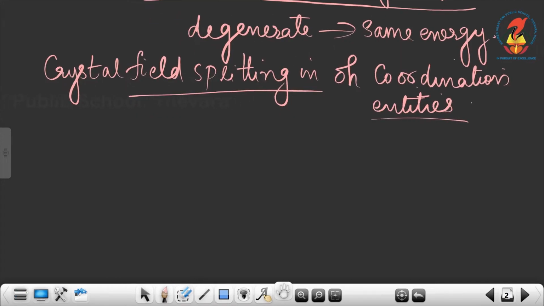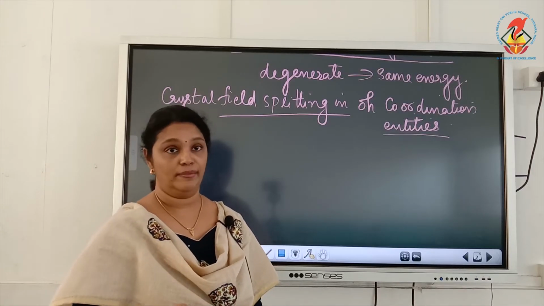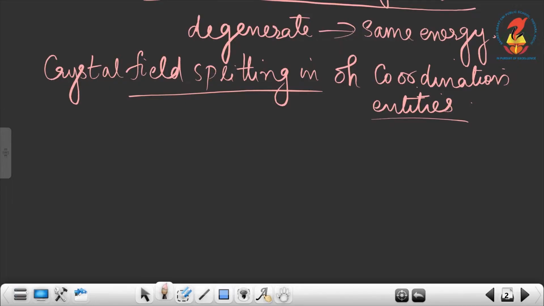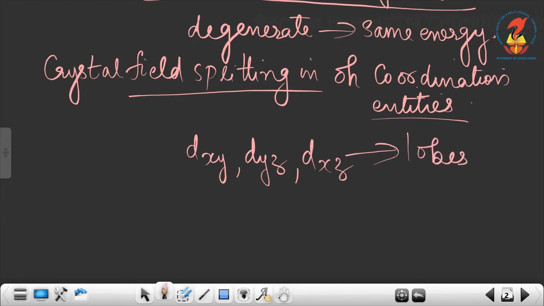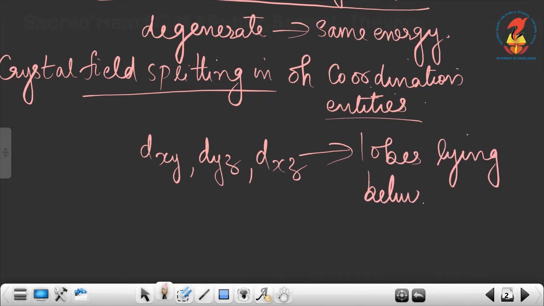Now, before we discuss the crystal field splitting, we have learned the shapes of the 5 d orbitals in class 11. We know the shapes have lobes, and in the case of dxy, dyz and dxz, these 3 d orbitals have their lobes lying between the axes.